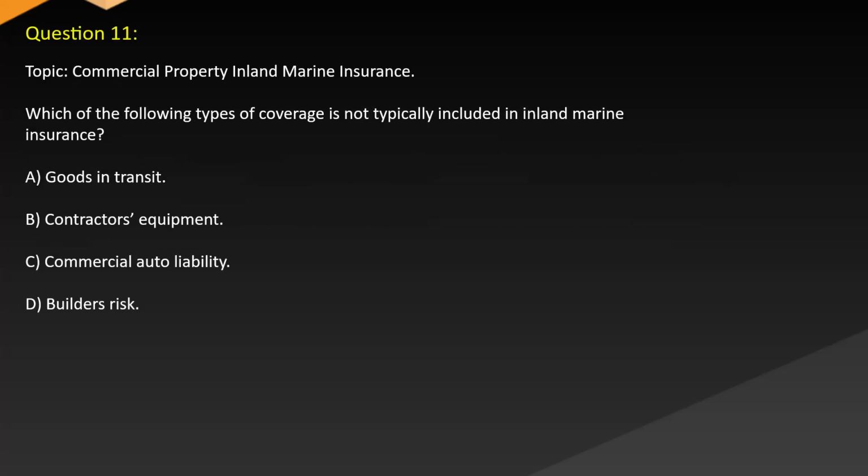Question 11. Topic: Commercial property inland marine insurance. Which of the following types of coverage is not typically included in inland marine insurance? A. Goods in transit. B. Contractors' equipment. C. Commercial auto liability. D. Builder's risk.